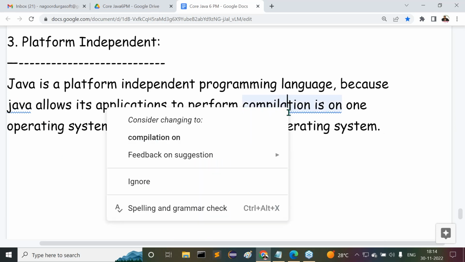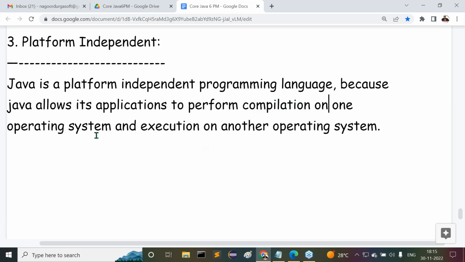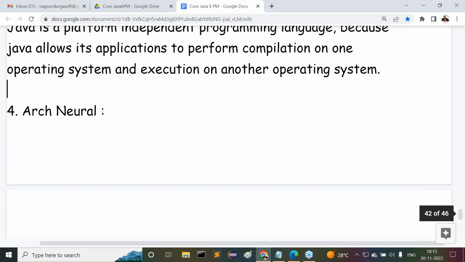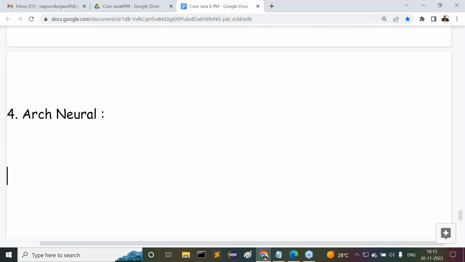All of you get my point or not? Compilation is on one operating system and execution is on another operating system. Similarly, the same reason applies to architectural neutral programming language. What exactly is the meaning of architectural neutral?